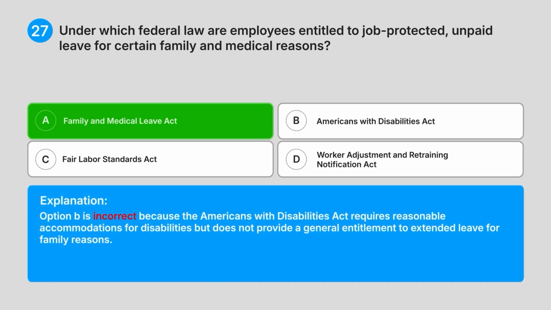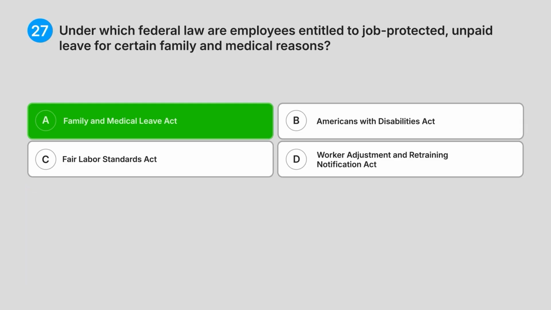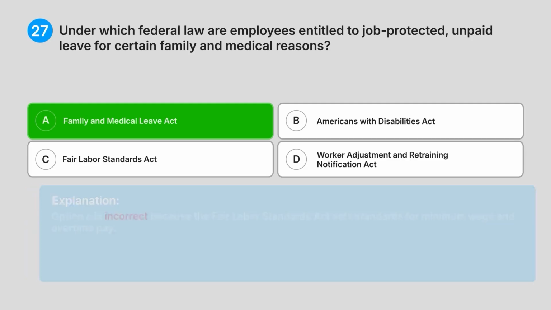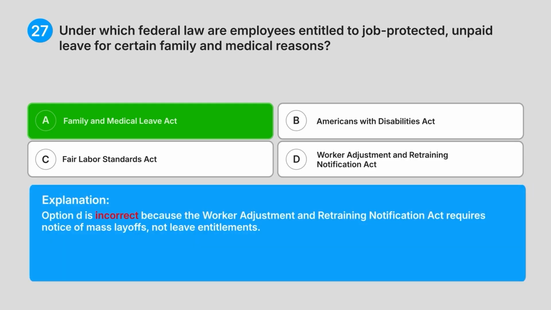Option B is incorrect because the Americans with Disabilities Act requires reasonable accommodations for disabilities, but does not provide a general entitlement to extended leave for family reasons. Option C is incorrect because the Fair Labour Standards Act sets standards for minimum wage and overtime pay. Option D is incorrect because the Worker Adjustment and Retraining Notification Act requires notice of mass layoffs, not leave entitlements.